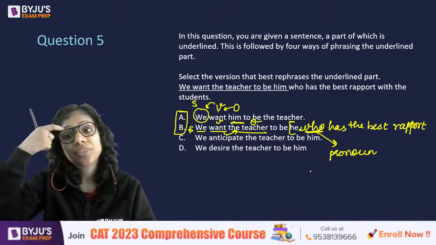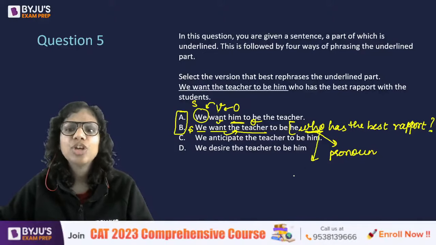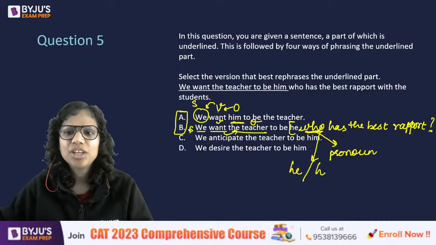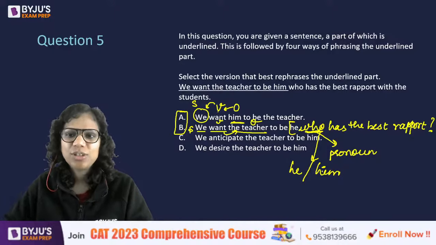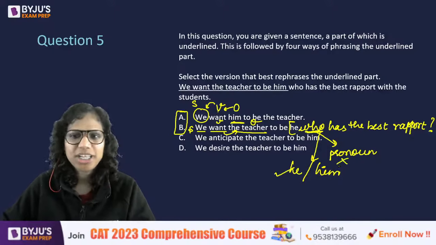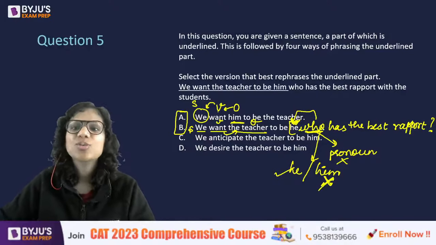Tell me. Let's say you looked at it as a question, who has the best rapport? What will your answer be? He has the best rapport or him has the best rapport? Your answer will be he has the best rapport, right? Not him. So this who is actually referring to he. It is not referring to him because who is a subject pronoun,